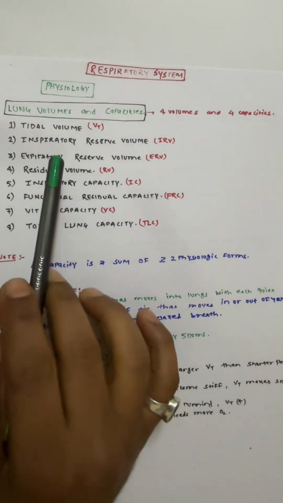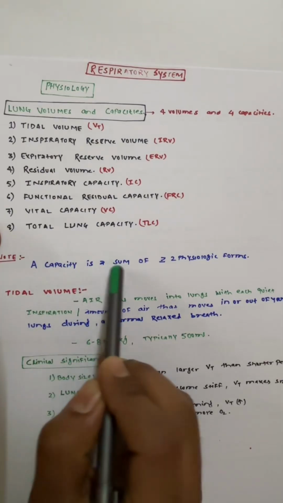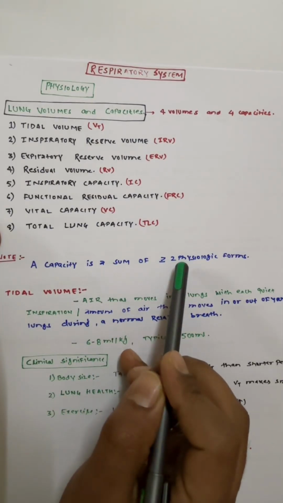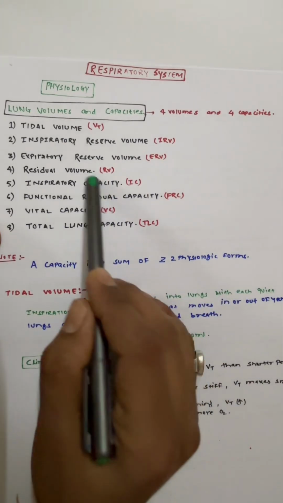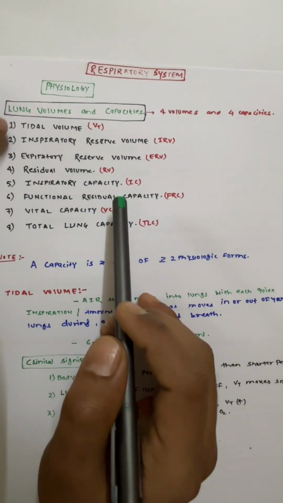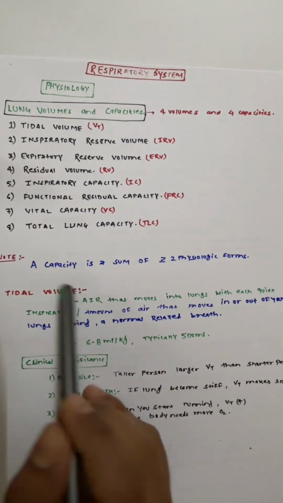So in total we have 4 volumes and 4 capacities. Okay, and always remember that a capacity is a sum of 2 or more physiological volumes. So this capacity is always made up of at least 2 or more of these volumes. Okay, so now we'll talk about tidal volume.